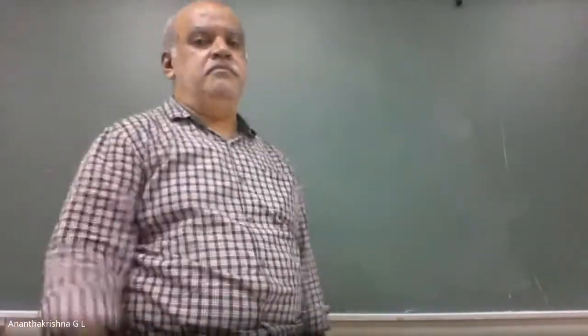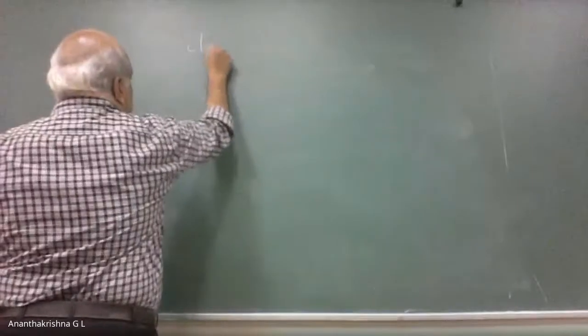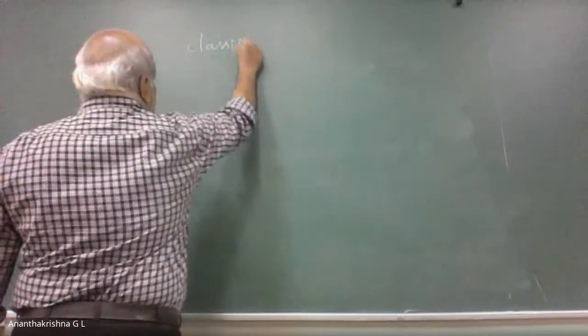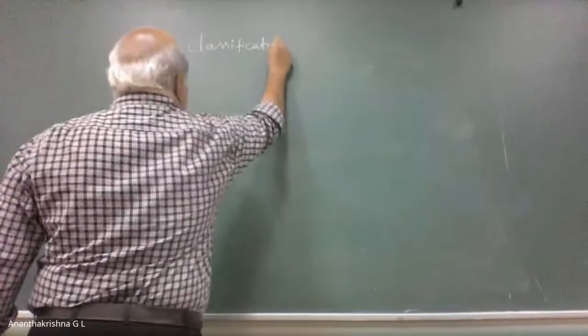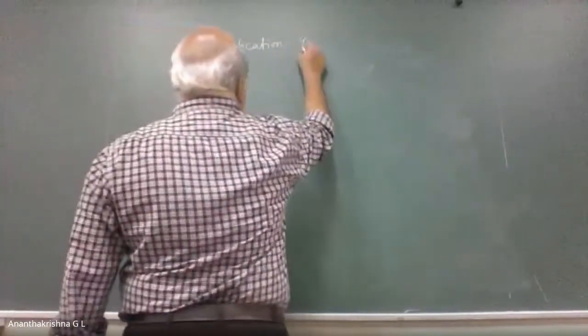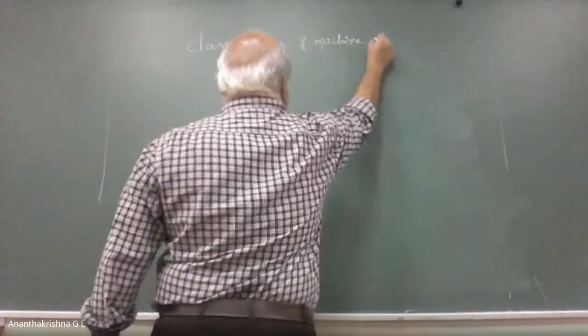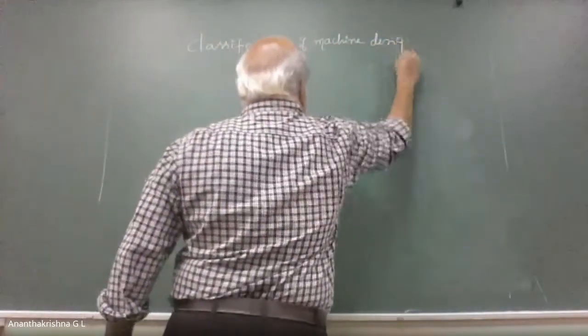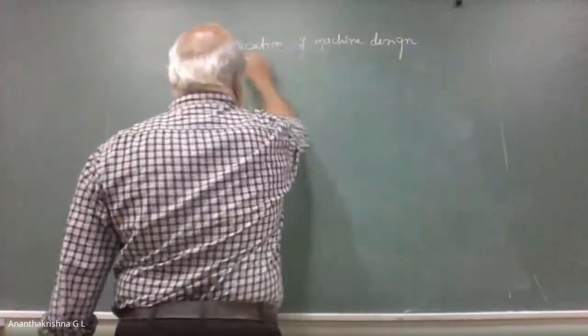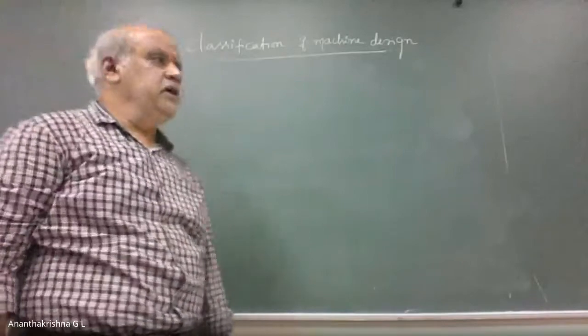Finished now? Now, let's look at the classification of machine design. So how do we classify machine design?